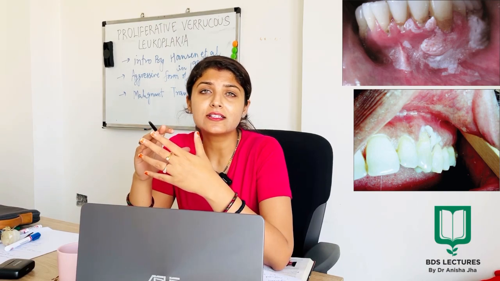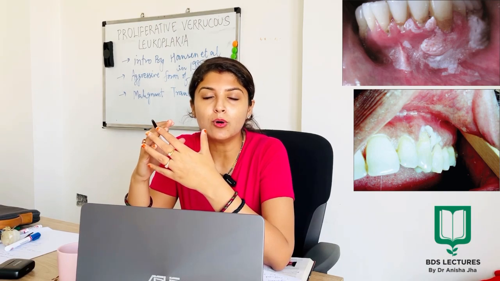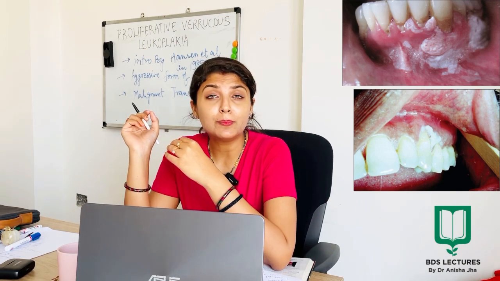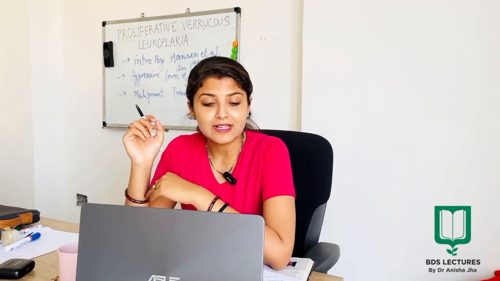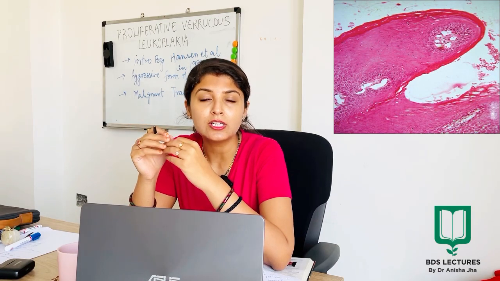Now, this lesion is basically considered as an aggressive form of oral idiopathic leukoplakia, and as far as malignant transformation is concerned, studies have shown that PVL has a very high chance of malignant transformation. Now, coming to verrucous hyperplasia.